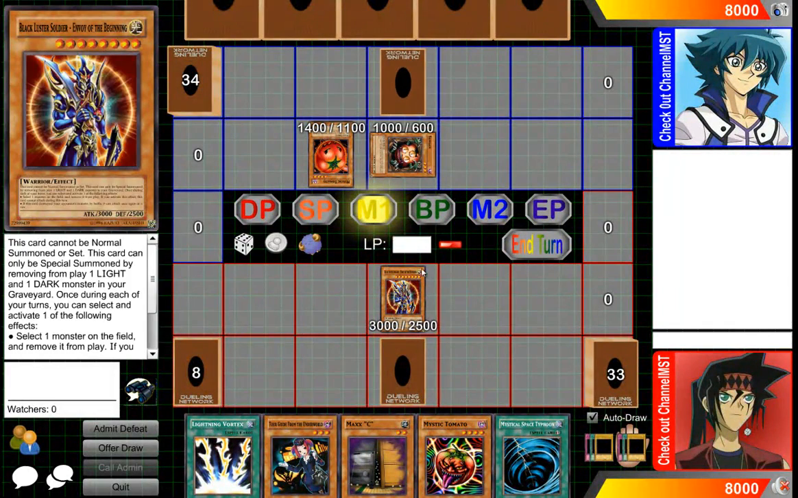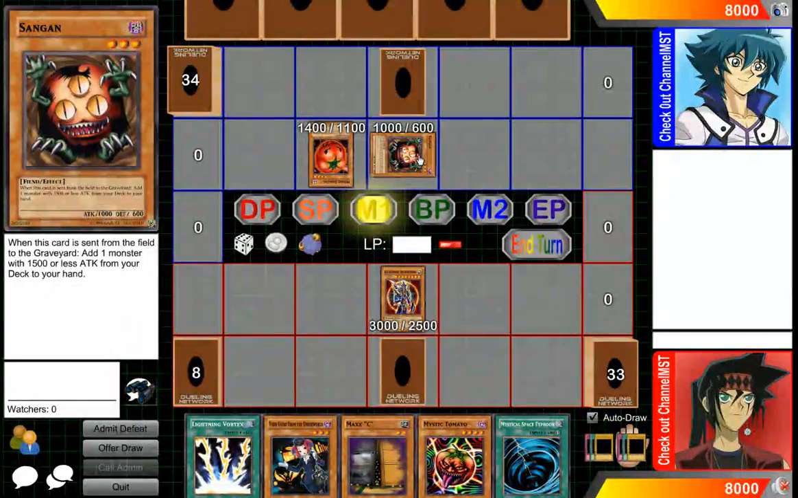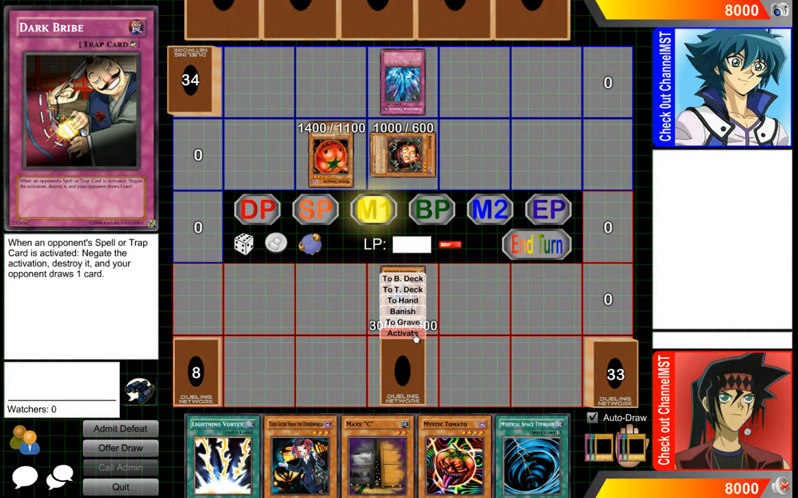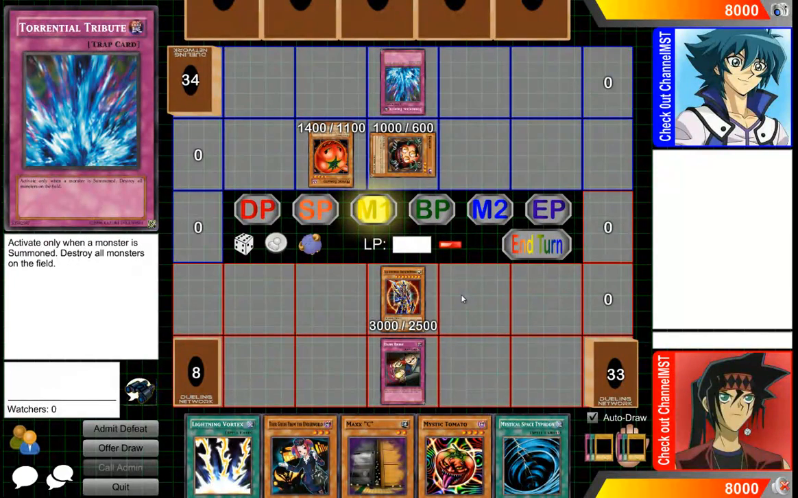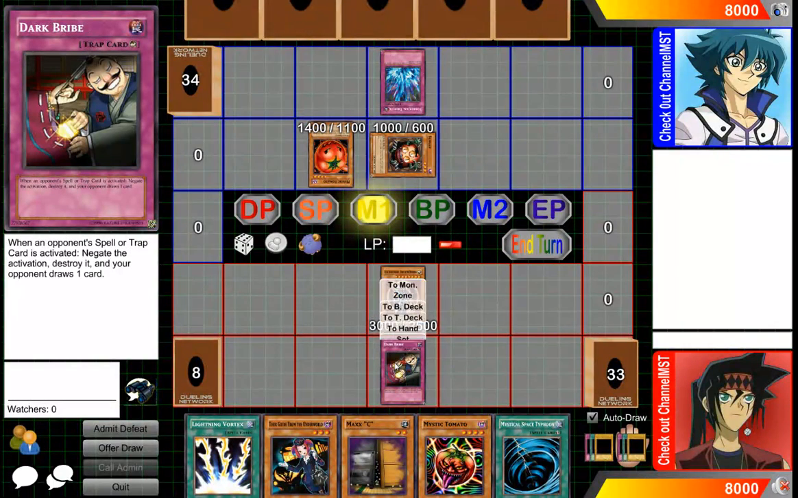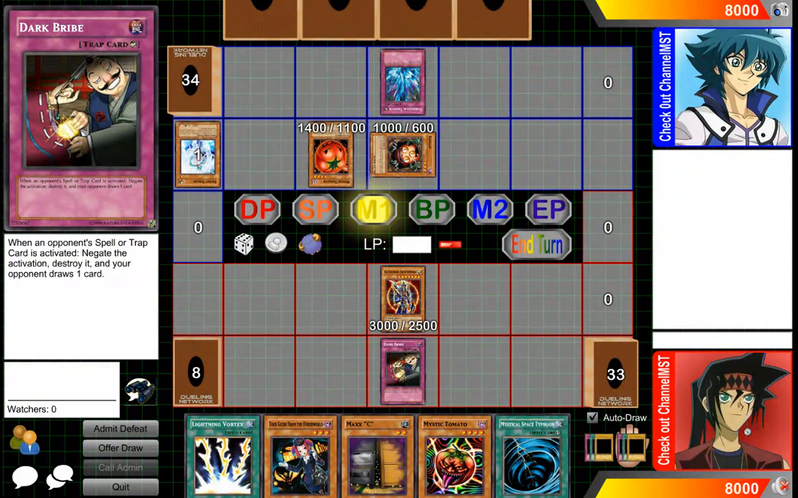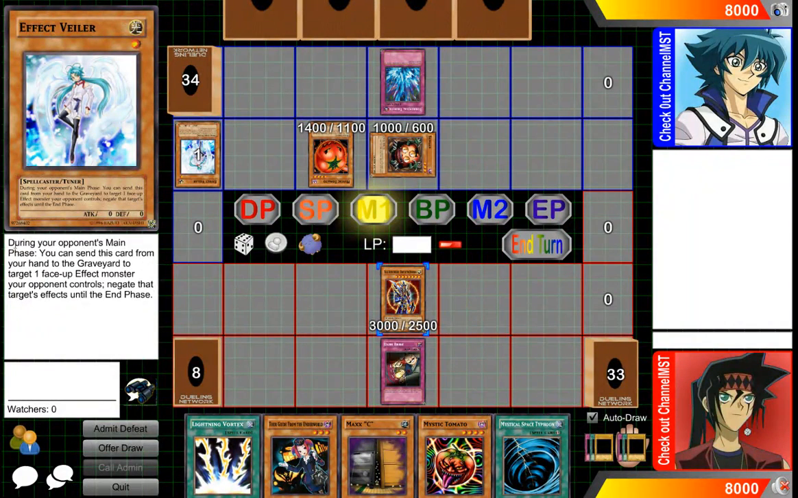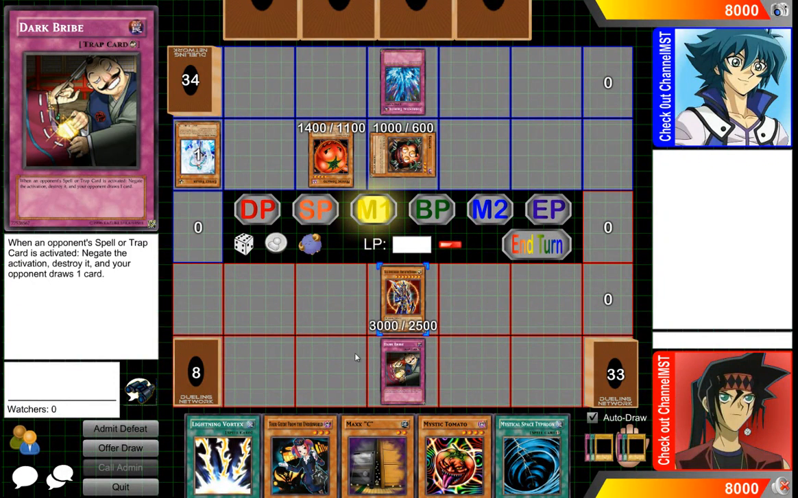Also, if I summon Blacklisted Soldier and I choose to use this effect and target their Sengen and they chain Torrential, and then I chain my Dark Bribe to negate their Torrential, this is spell speed 1, so they chain their spell speed 2, and then I chain my spell speed 3. They cannot chain a spell speed 2 card, so they cannot chain Effect Veiler and target my soldier, because Effect Veiler is a spell speed 2 effect. It can only be used during my main phase, but it's still a spell speed 2 card. But it cannot be chained to Dark Bribe because Dark Bribe is a spell speed 3 card.